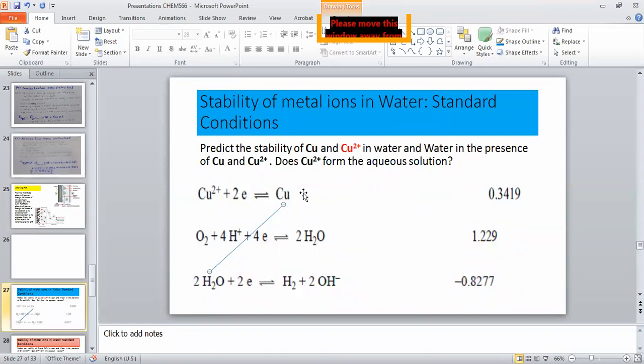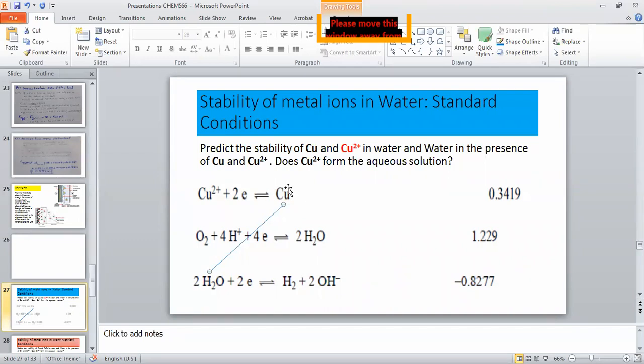This is saying copper will oxidize and this will reduce, but this will not happen because this has the less potential, this the more potential. If you consider this at the cathode, this minus this will give an answer in minus. That means this reaction will be a non-spontaneous reaction.